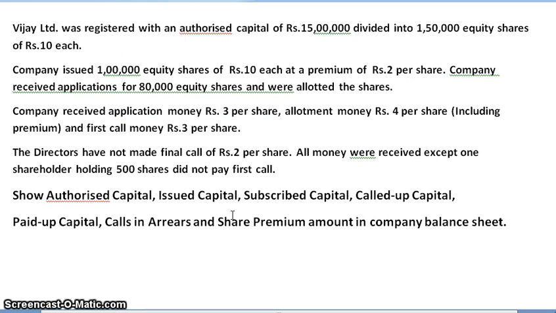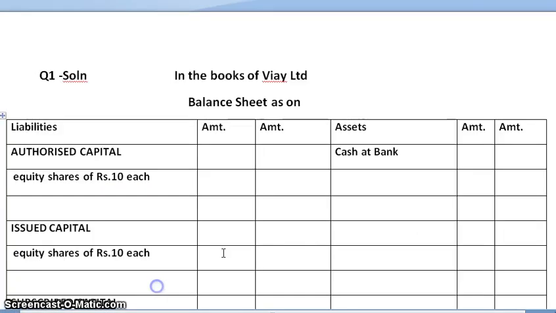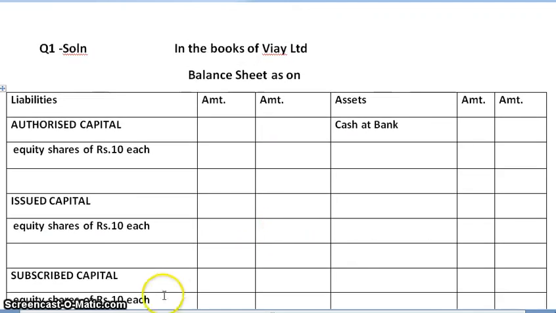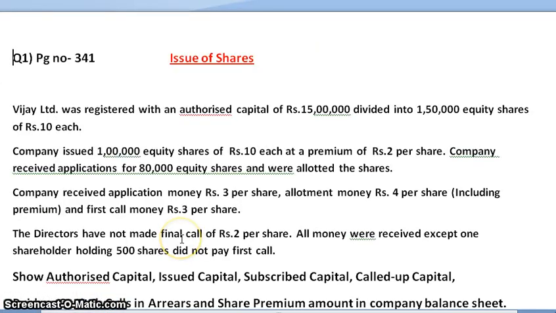Show authorized capital, issued capital, subscribed capital, called up capital, paid up capital, call in arrears, and share premium amount in company's balance sheet. In previous video you all have already studied these concepts. I have made a format of balance sheet as we need to show them in the balance sheet. Starting step by step, first we will understand what is authorized capital. Authorized capital is also called registered capital or nominal capital. It is the maximum amount of capital which a company can bring in the market for sale.